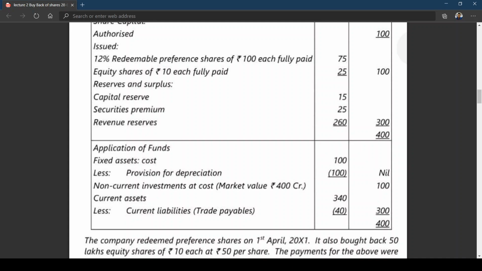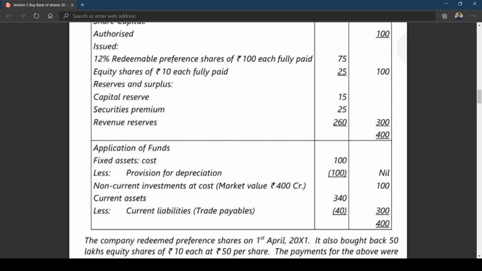Then we have discussed that you need to pay 25 crores. Out of 25 crores, the nominal value is 5 crores, which means the additional 20 crores which you are paying is nothing but the premium payable on buyback. The premium payable on buyback can be adjusted against security premium.